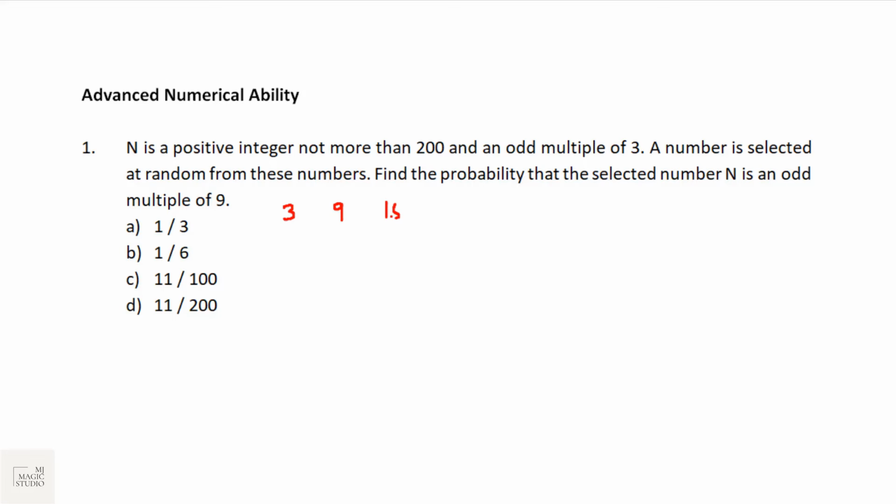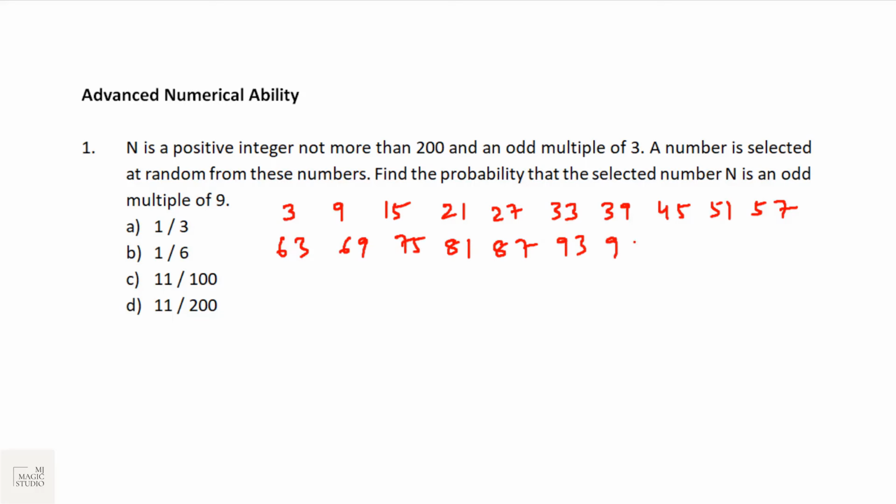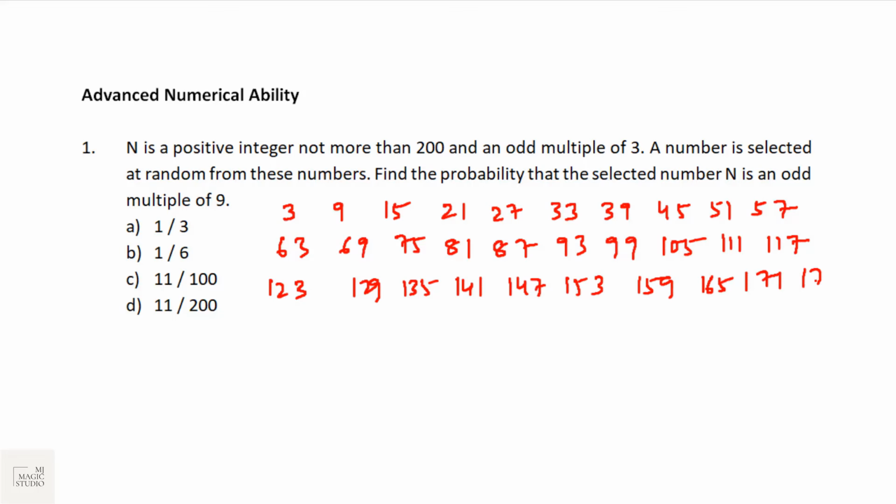With a gap of 6: 15, 21, 27, 33, 39, 45, 51, 57, 63, 69, 75, 81, 87, 93, 99, 105, 111, 117, 123, 129, 135, 141, 147, 153, 159, 165, 171, 177, 183, 189 and 195.